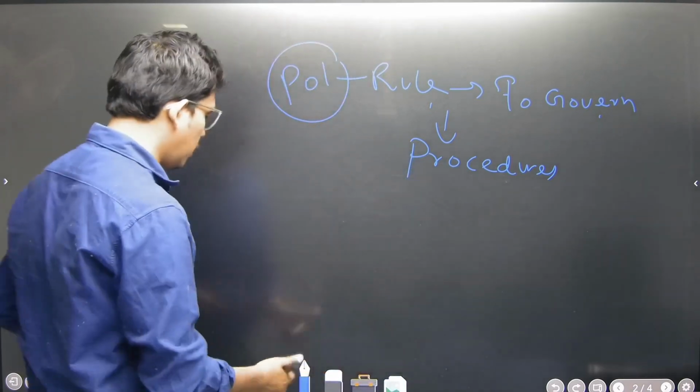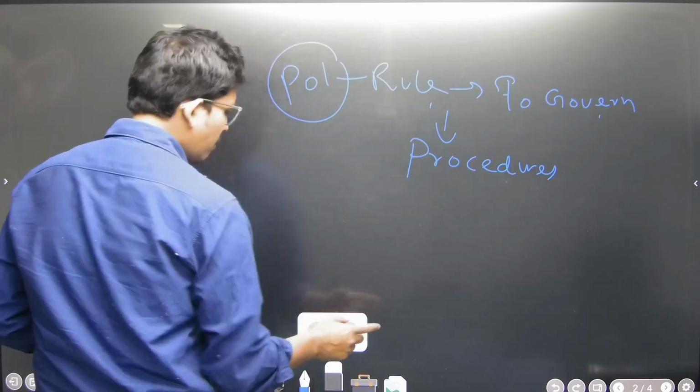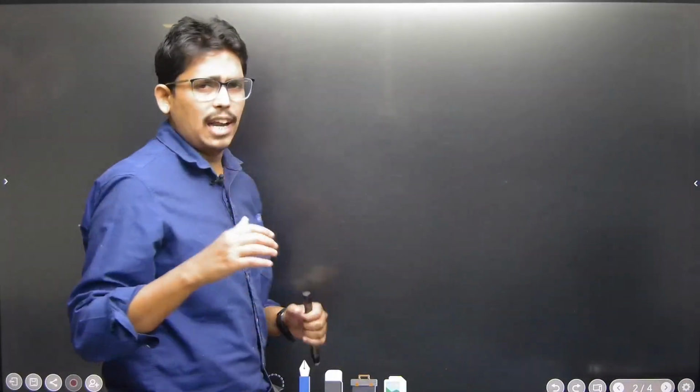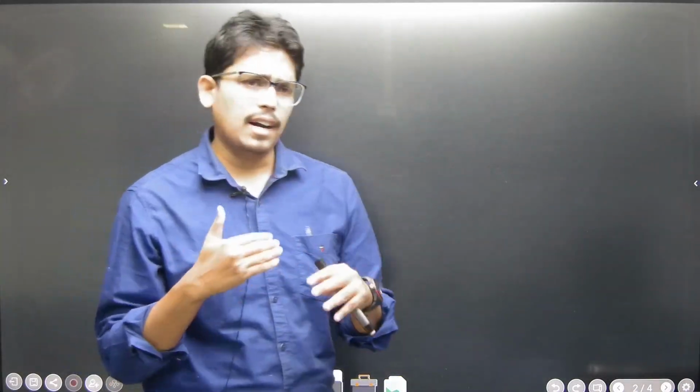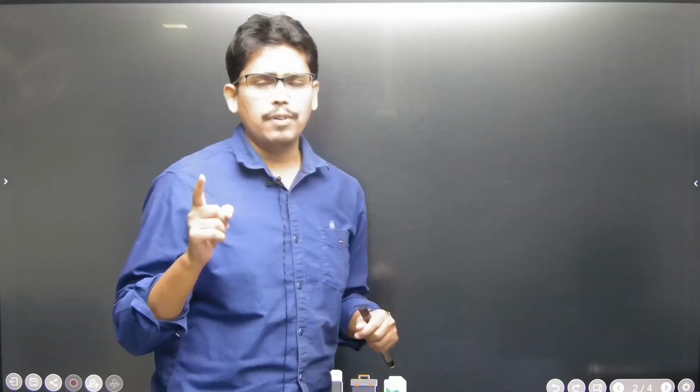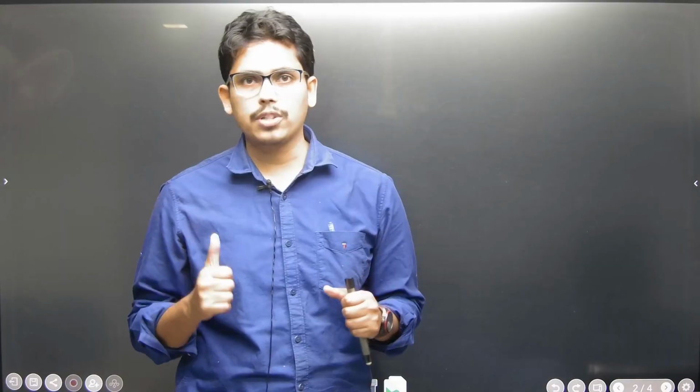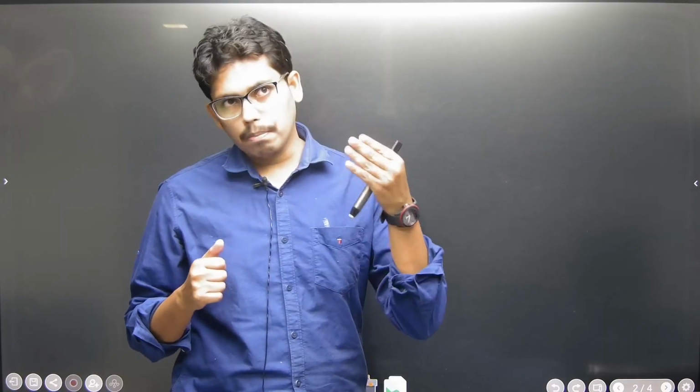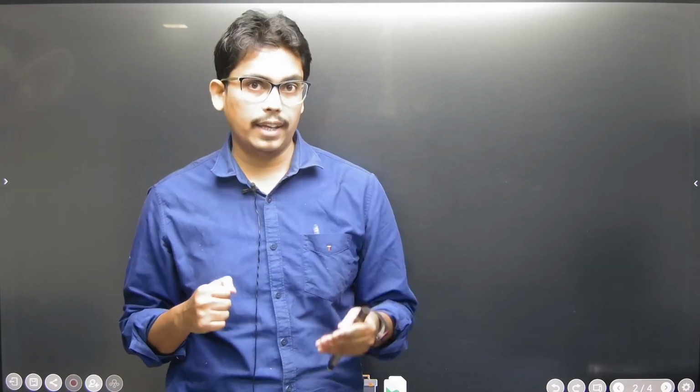If you go to the ancient system, I will tell you some concepts of how this system evolved. You have studied about the Stone Age: Paleolithic age, Mesolithic age, Neolithic age.